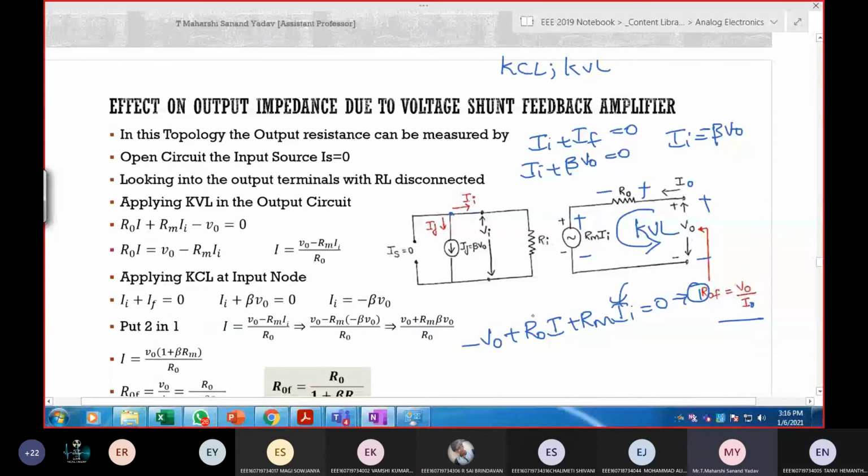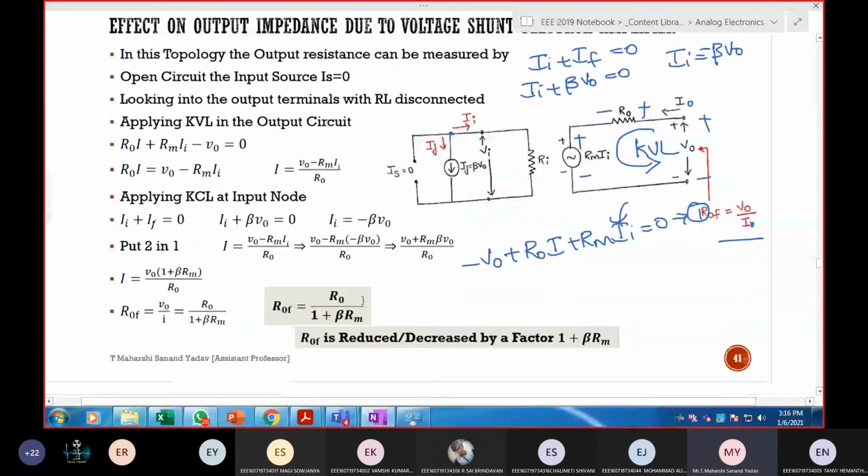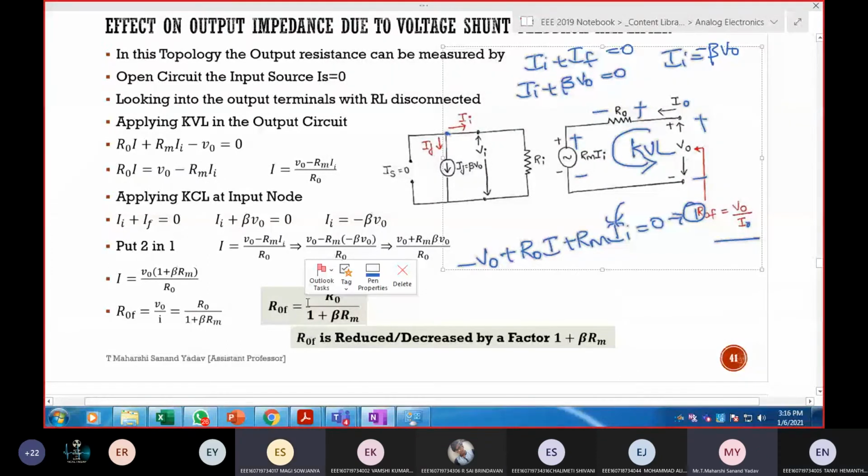Can you do this? Yes, sir, it's very easy actually. So I'll get ROF is equal to R output by 1 plus beta times RM. So what is happening to the gain? It is reduced by a factor of 1 plus beta RM.